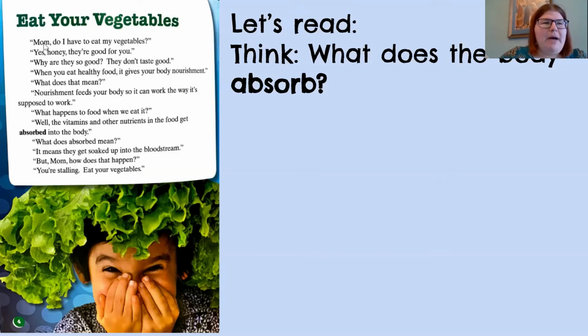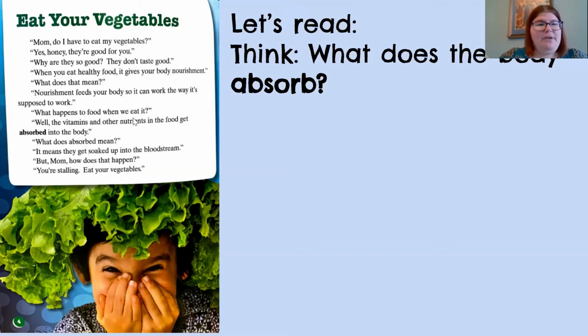Let's read. Mom, do I have to eat my vegetables? Yes, honey, they're good for you. Why are they so good? They don't taste good. When you eat healthy food, it gives your body nourishment. What does that mean? Nourishment feeds your body so it can work the way it's supposed to work.